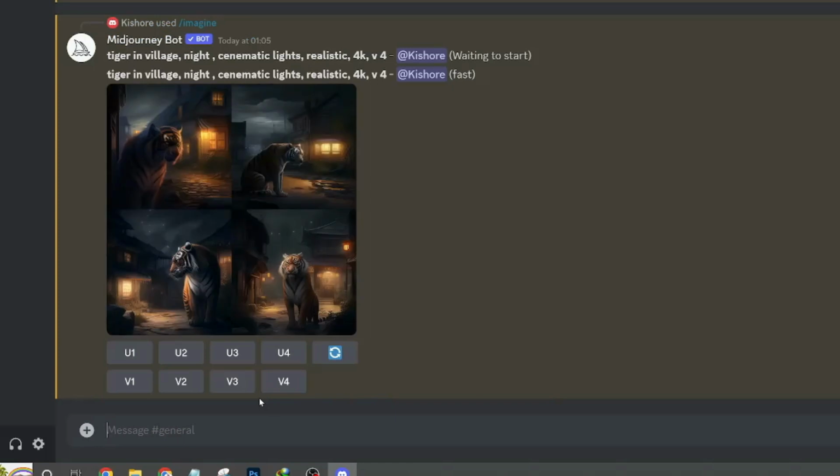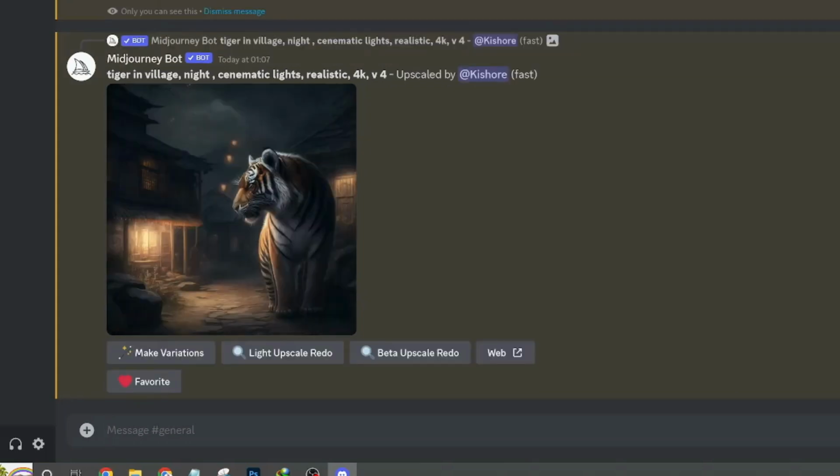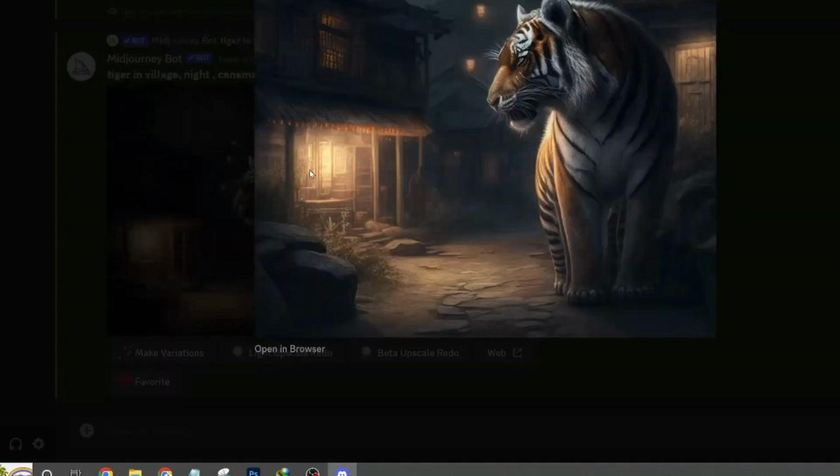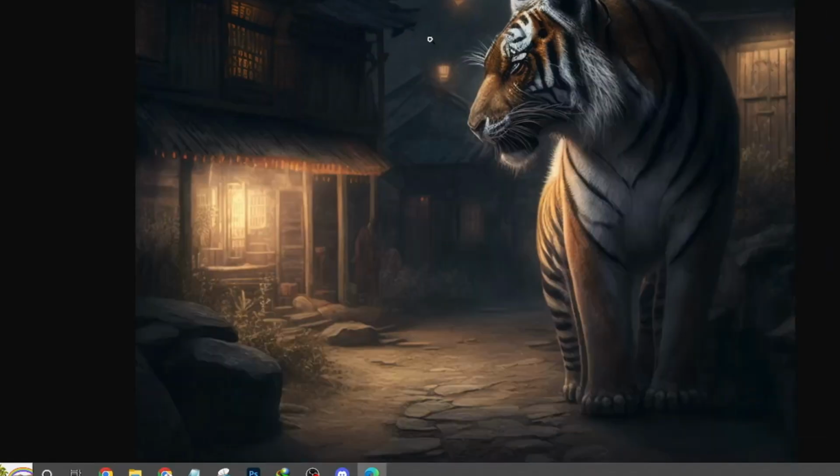Oh wow, now we got our first AI art images. Here are 4 images, and U followed by a number refers to scaling up the particular image, and V stands for getting more variations of the same type of image. Click U3 to scale up the image. Click the image again to open it in a pop-up window. Right-click and save the image.